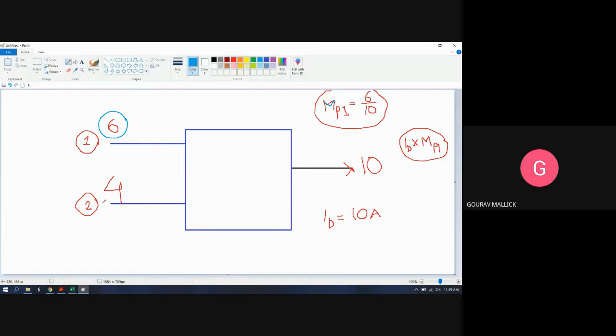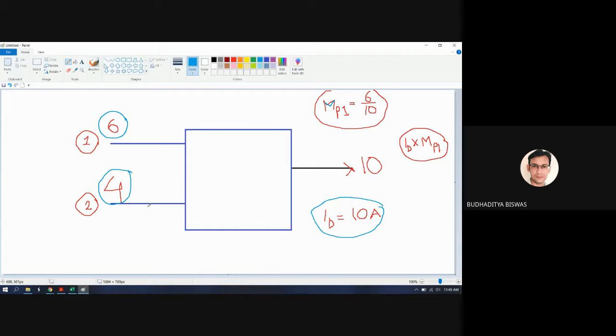Yes. Similarly, what is MP2? What is the value of MP2? 4 by 10. Very good. So MP2 is the factor which, if multiplied with the total load demand current ID, gives the contribution of generator 2. This is the same very simple thing.